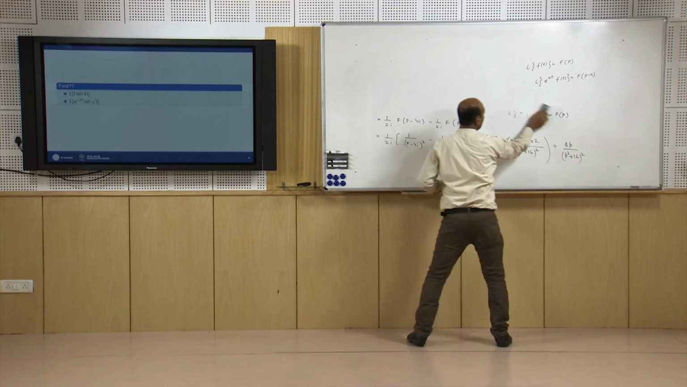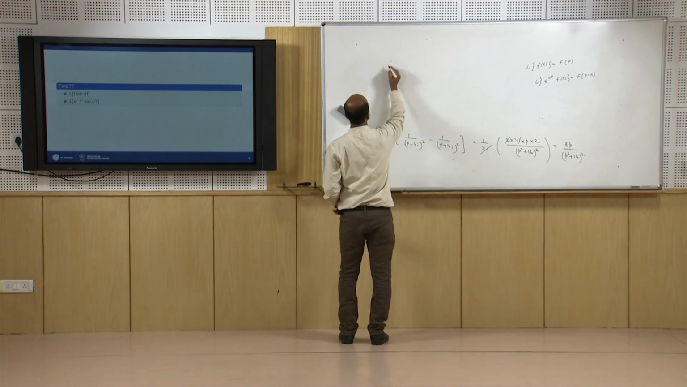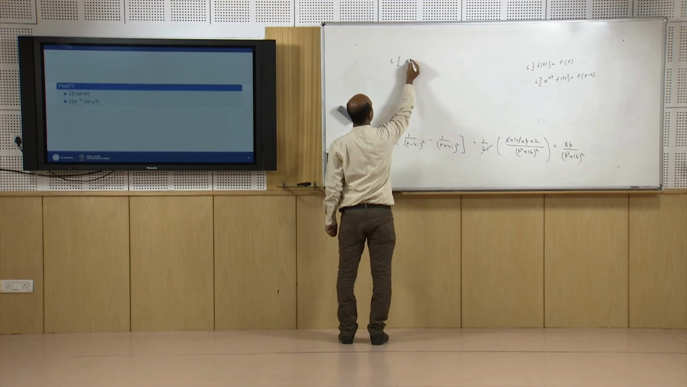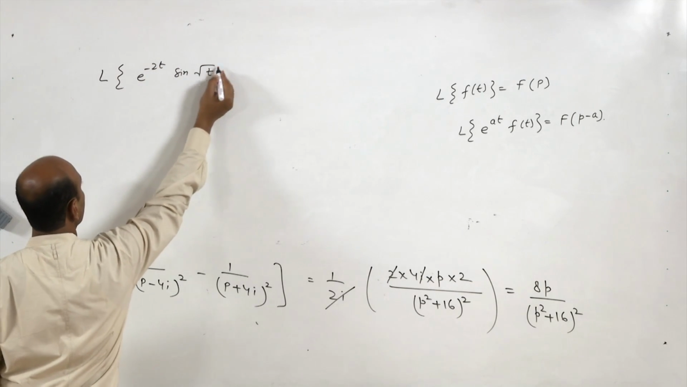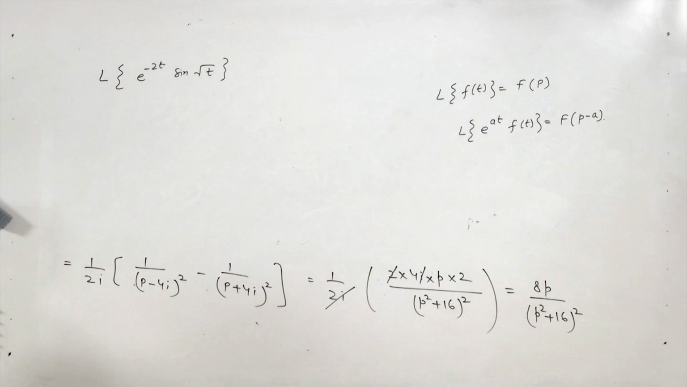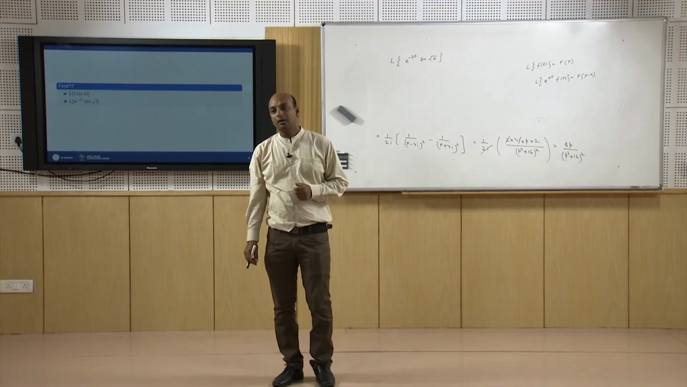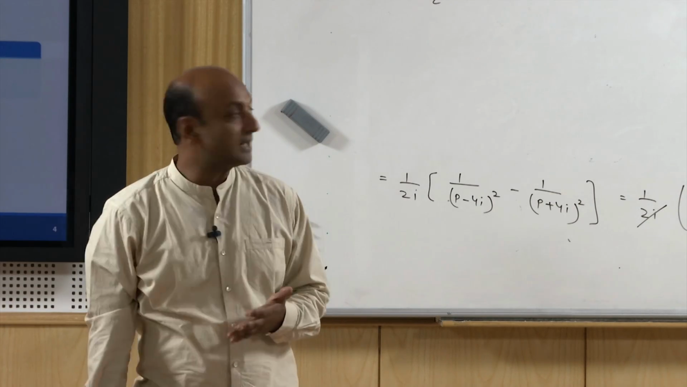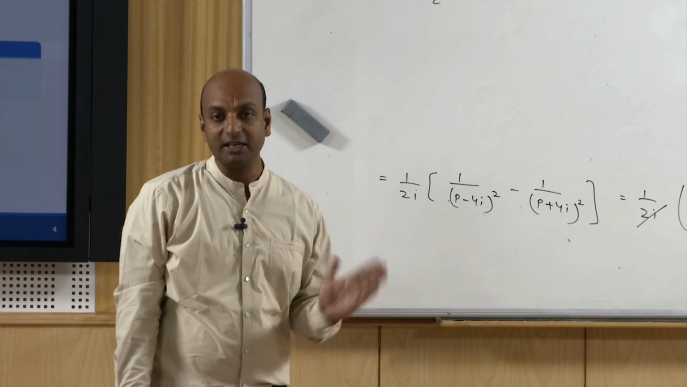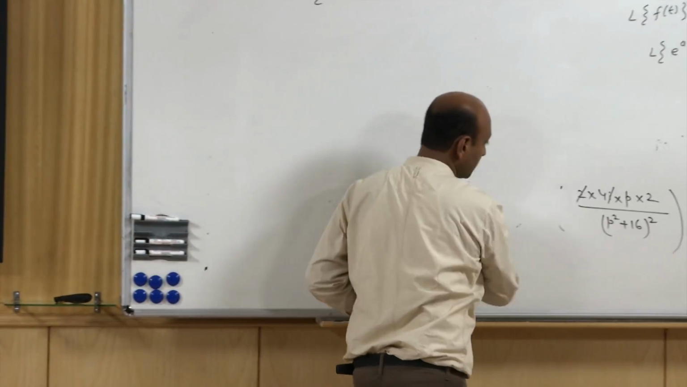Now this problem on shifting property, Laplace transform of e to the power minus 2t sin under root t. So again first we find out Laplace transform of sin under root t, and using shifting property we will replace p by p plus 2, because here a is minus 2. So what is Laplace transform of sin under root t?